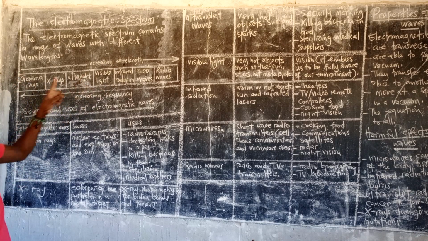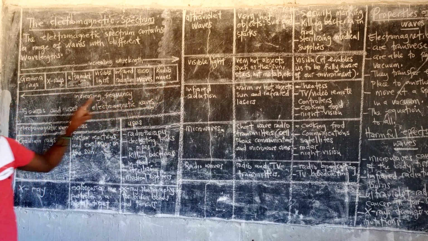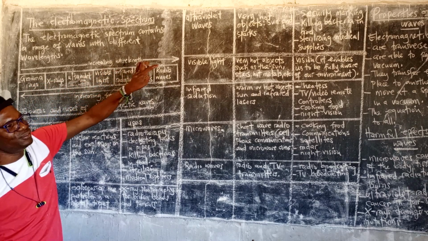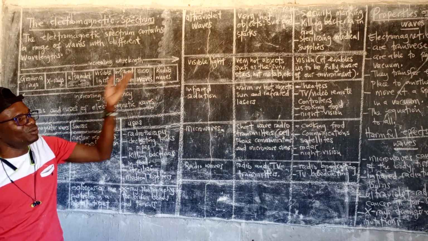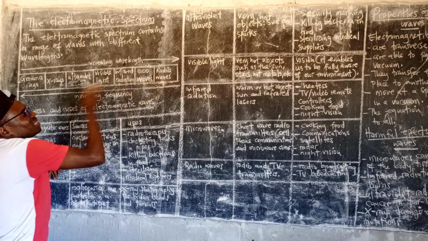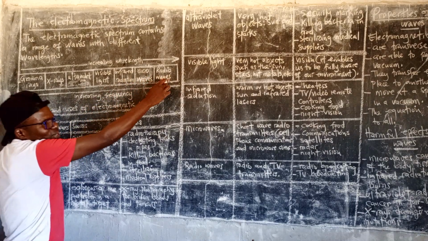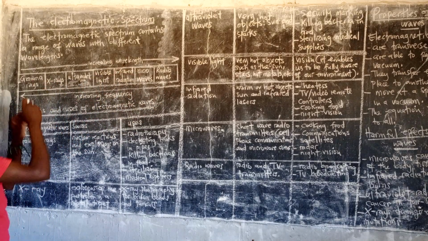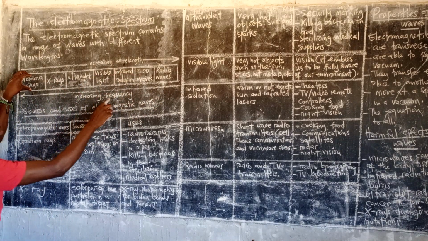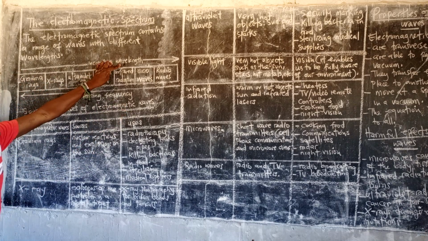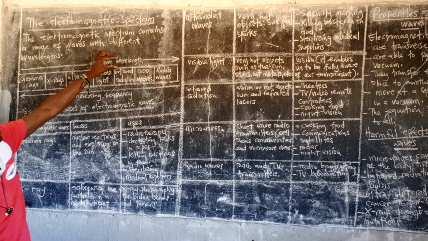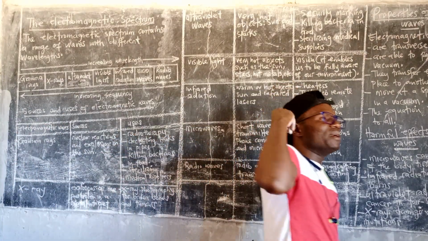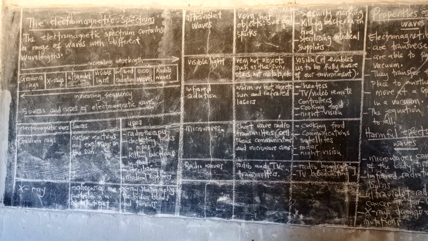So as you are going this side, the wavelength is increasing. If this is 0, this is 1, 2, 3, 4, 5, 6. So this one has got 6 wavelength if it was like that. If you are going this side, then in terms of frequency, it is 0, then 1, 2, 3, 4, 5. This one has got the highest frequency, but the lowest wavelength. And the radio waves have got the highest wavelength. That is why you are able to hear a radio station in Livingstone.